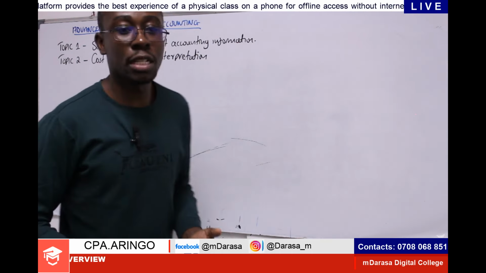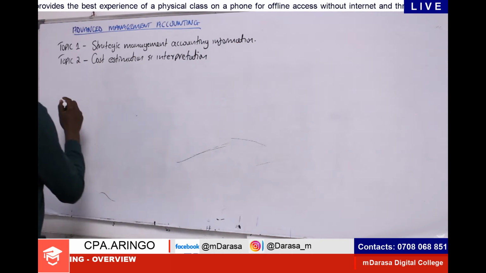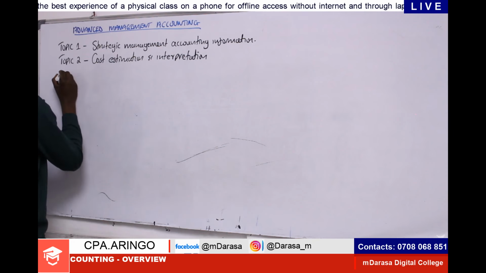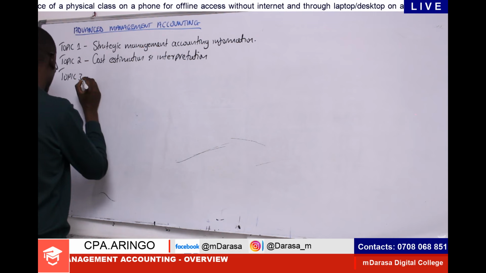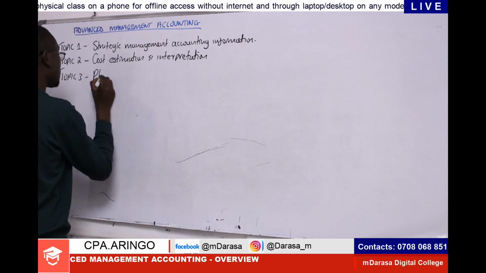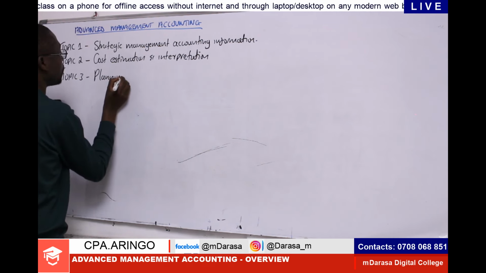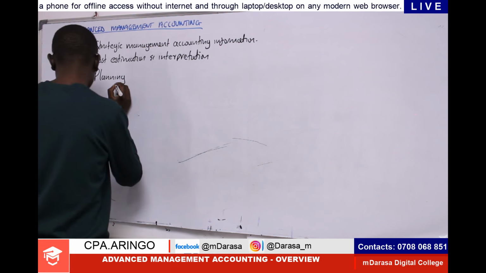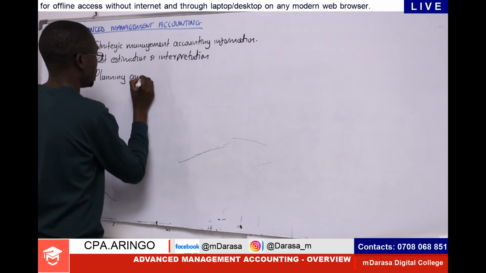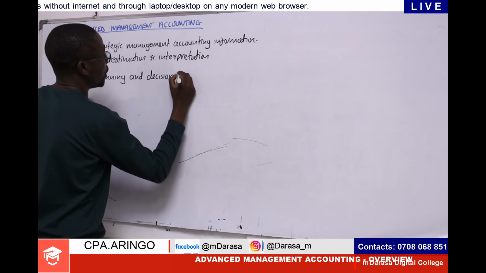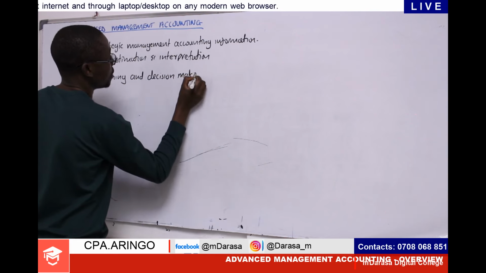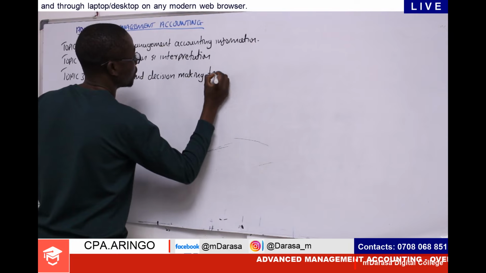So after we're done with that bit, that should also take us to topic number 3. Topic number 3 is also a very interesting topic because at this point you'll be dealing with what? Planning and decision-making techniques.